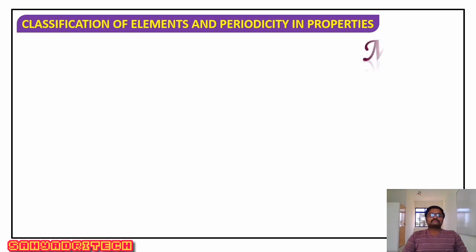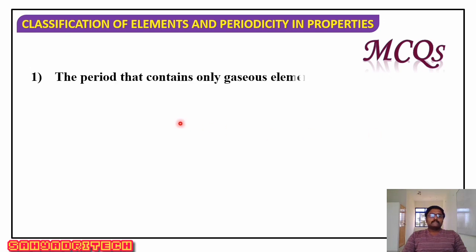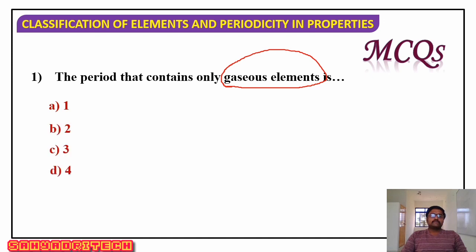Well, we go for MCQs. First one, the period that contains only gaseous element. So what they are saying, the period that contains only gaseous elements is, well, first we look for options. Option A, first period, second period, third period, and fourth period. Yes, what is the answer?